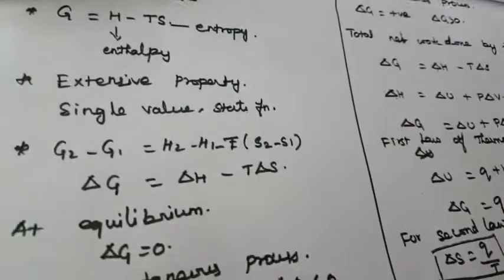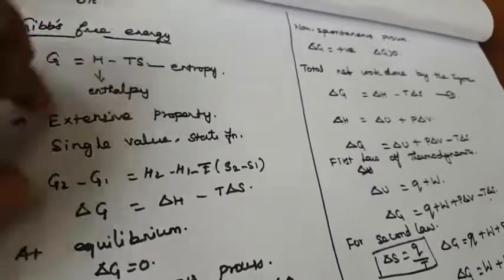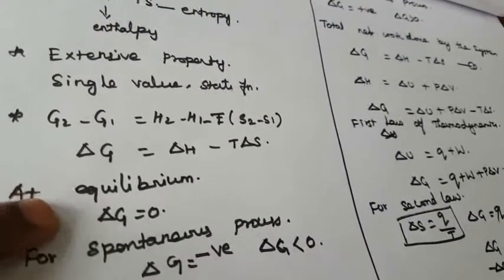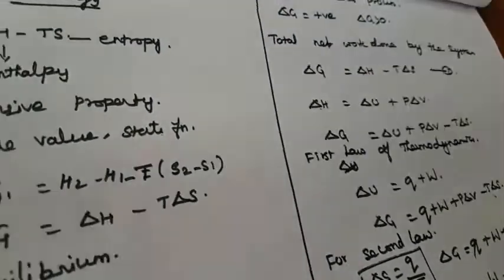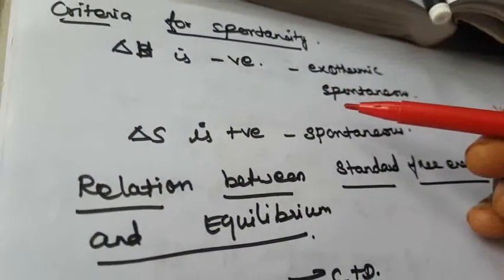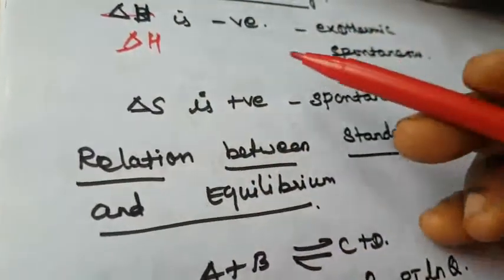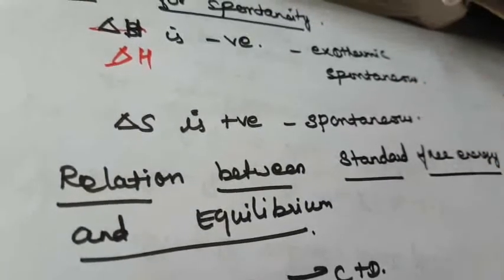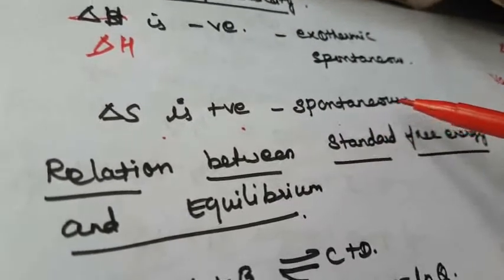Okay, suppose they are asking what are the salient features of this free energy, you can write these points. So first point, this is the second point, and then again you calculate the work done, which is also an important question. Okay. So next one is, what are the criteria for spontaneity? Delta H, that is the change in enthalpy, is negative, meaning it is an exothermic reaction and also a spontaneous one. The entropy is a positive value, meaning that is a spontaneous one.